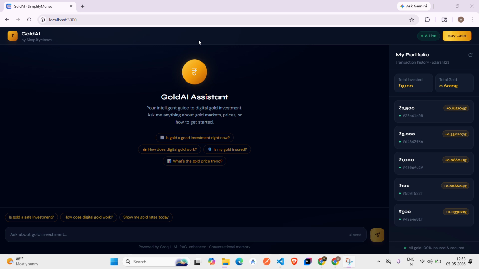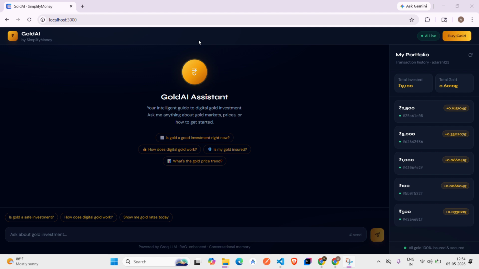This is my submission for Simplify Money GenAI assignment. I built a GenAI powered fintech assistant inspired by Kuber AI digital gold investment workflow inside the Simplify Money app. The system allows users to ask gold investment related questions, retrieve contextual AI responses, get intelligent investment nudges, and simulate digital gold purchase through conversational workflow.